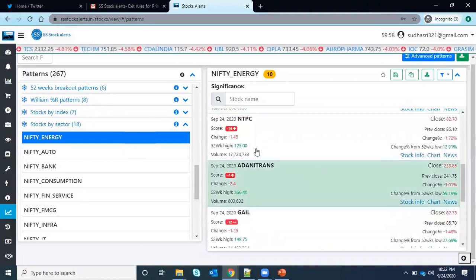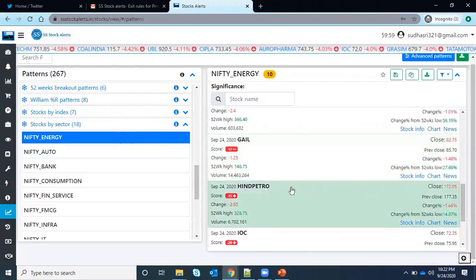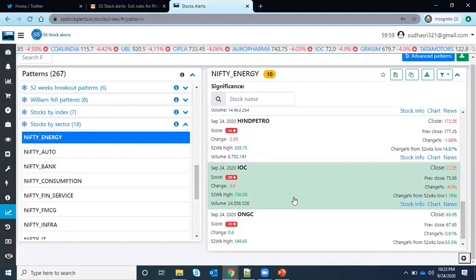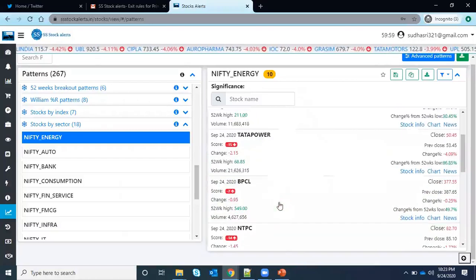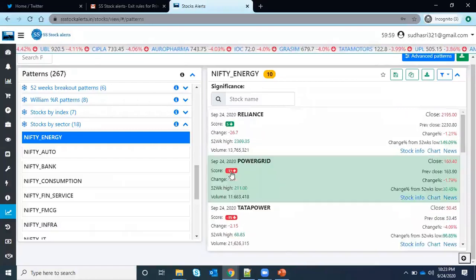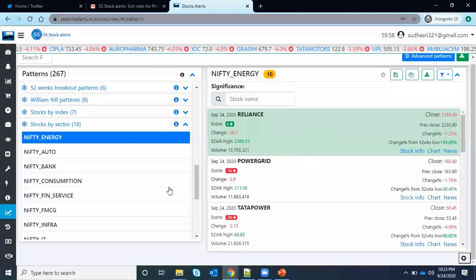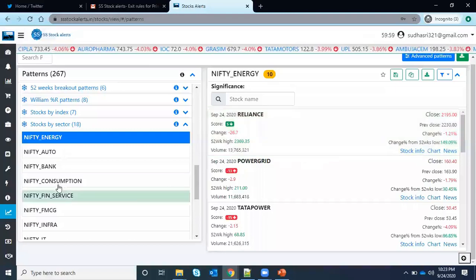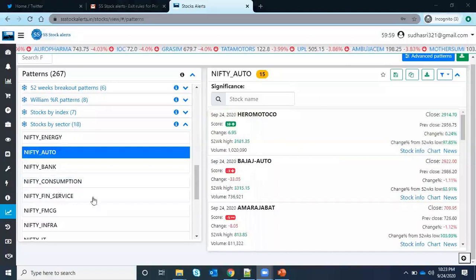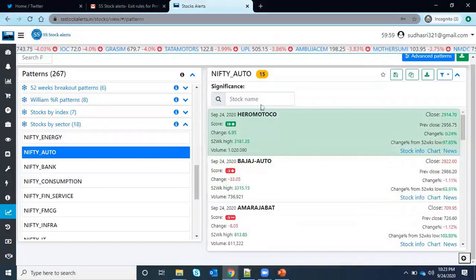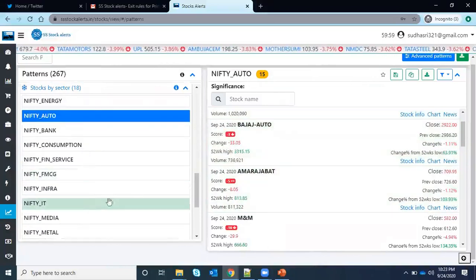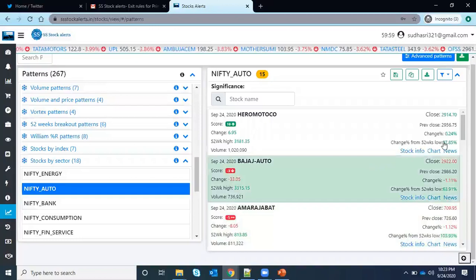But generally, as per my convention, if that value is 0 or below, that is not in a position to buy at the correct time. If the value is greater than 0, okay, you can go ahead and look for some pattern and buy it. So you can see in each sector which stocks are booming here. And in the Nifty Auto, Hero MotoCorp I think has gained a good one. And you can select in each sector what the stocks are. And based on this percentage, select some stocks and trade only in those.